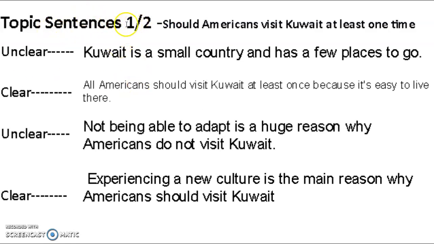So first of all, keep in mind that this is topics, and these examples here are topic sentences for paragraph 1 and paragraph 2. And this is the topic that all of these topic sentences are addressing. Should Americans visit Kuwait at least once? So here, first one, unclear. Kuwait is a small country and has few places to go.